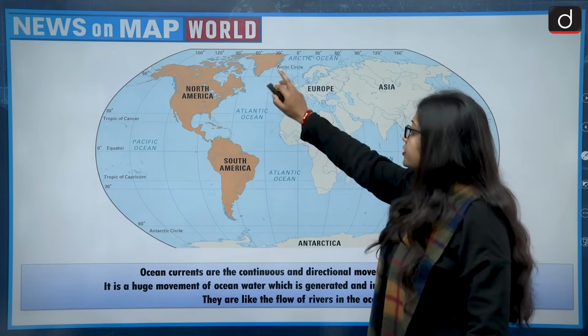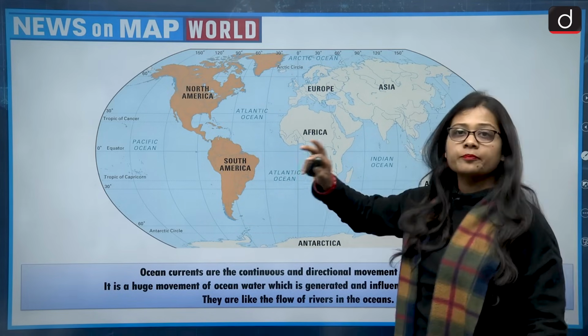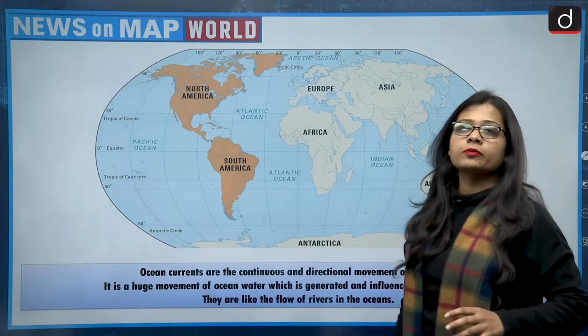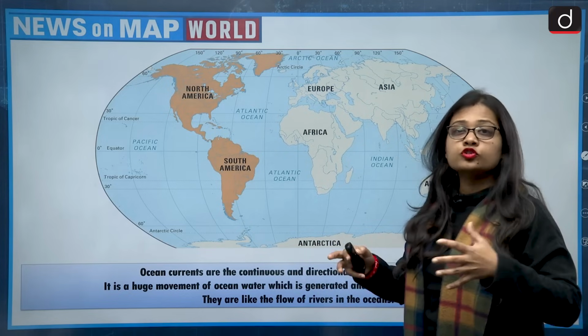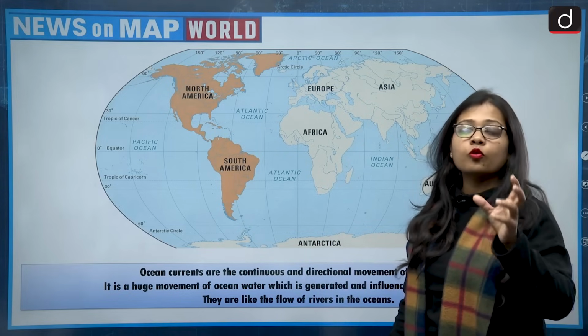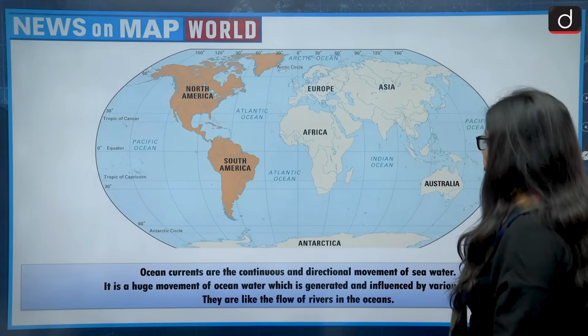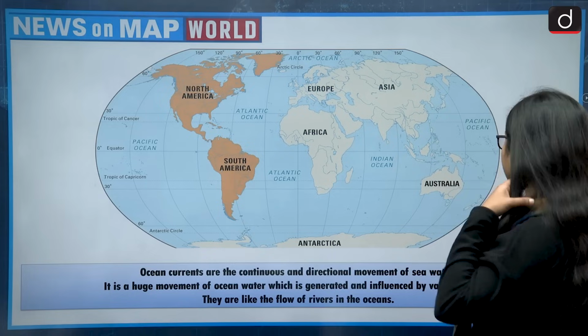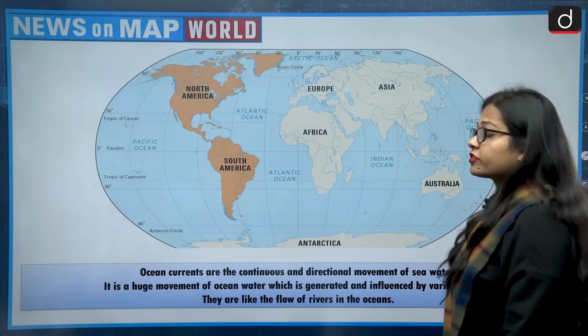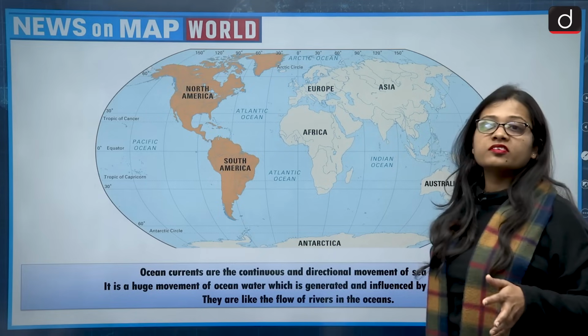So we will see that this is the world map. We see the movement of water from one place to another, and when there is huge movement of water, that is called an ocean current. It may be warm or cold, and it is a huge movement of ocean water which is generated and influenced by various forces, and the most common force is the wind.